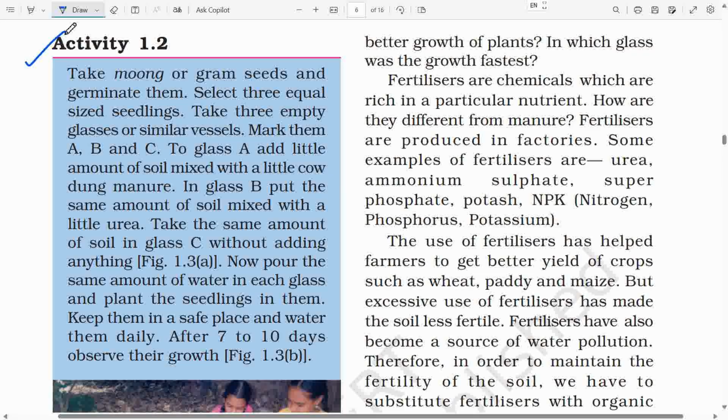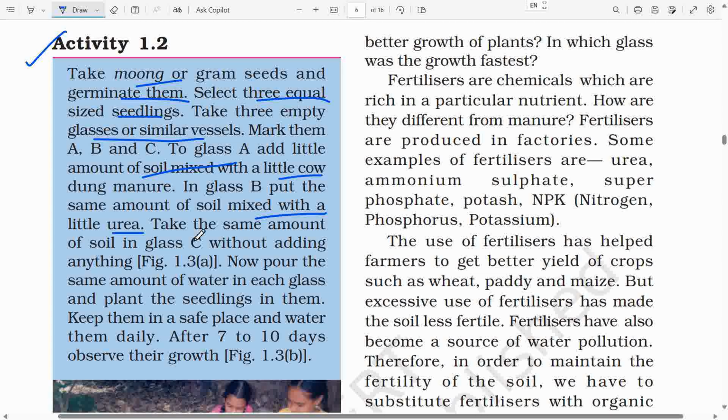Activity 1.2. Take moong or gram seeds and germinate them. Select 3 equal-sized seedlings. Take 3 empty glasses or similar vessels. Mark them A, B and C. To glass A, add a little amount of soil mixed with a little cow dung manure. In glass B, put the same amount of soil mixed with a little urea.